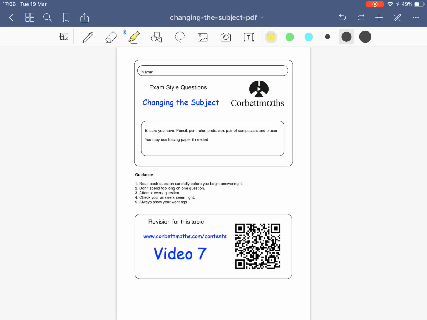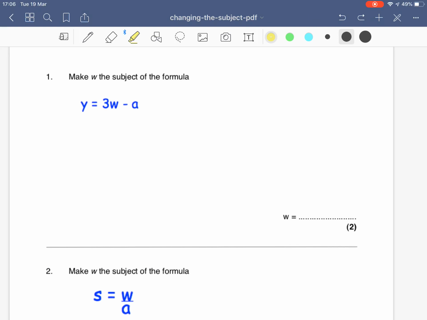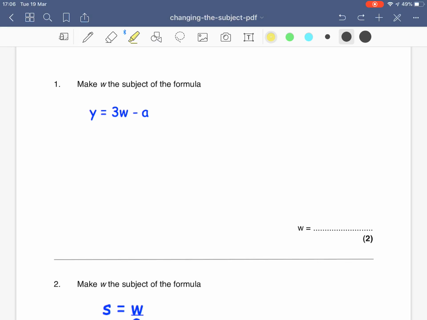Okay, this is a revise with me video on changing the subject of formulas. Question 1. We've got: make w the subject of the formula. So y equals 3w minus a. With this formula, you've got to get w on its own.